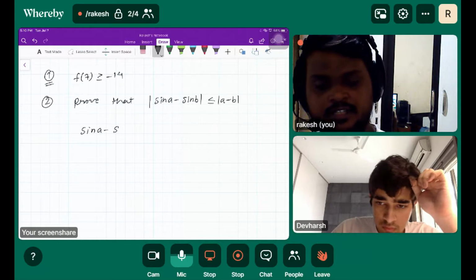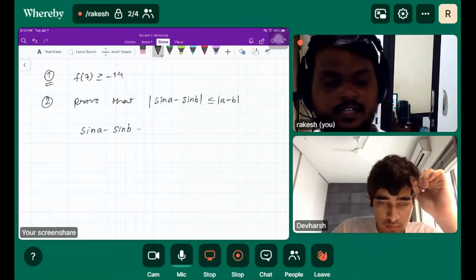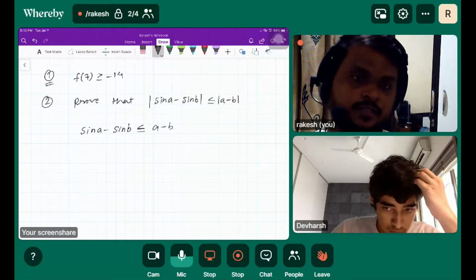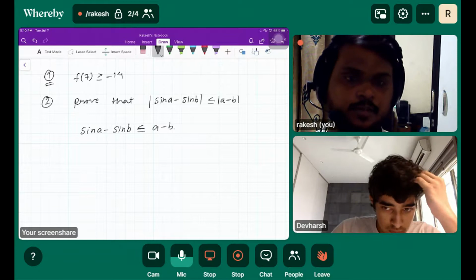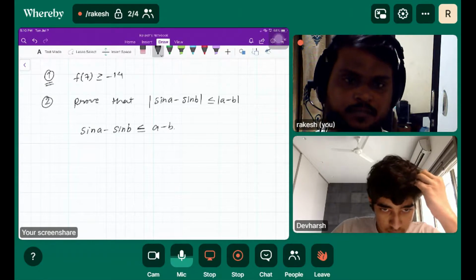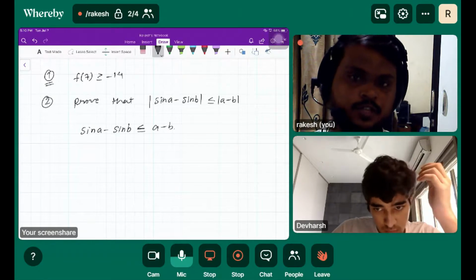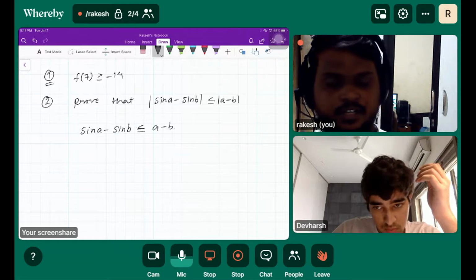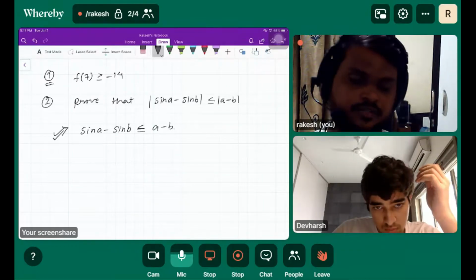Sin A minus sin B less than or equal to A minus B. Then we'll look at the role of the modulus here. But you will definitely say yes to this, right?